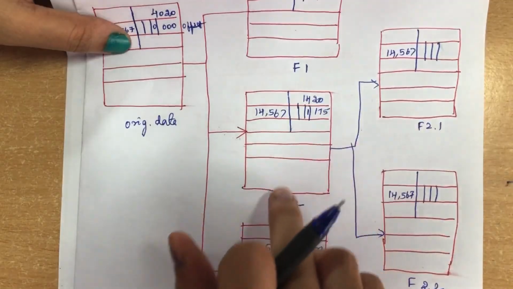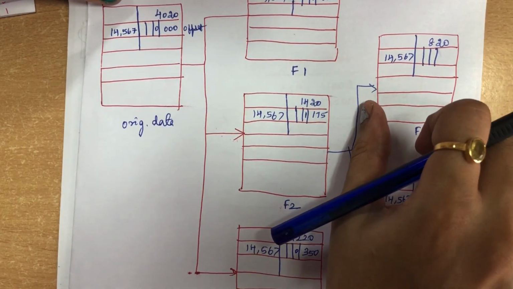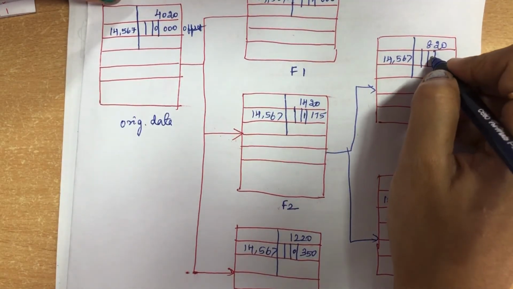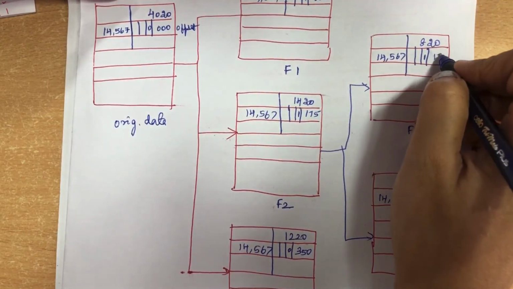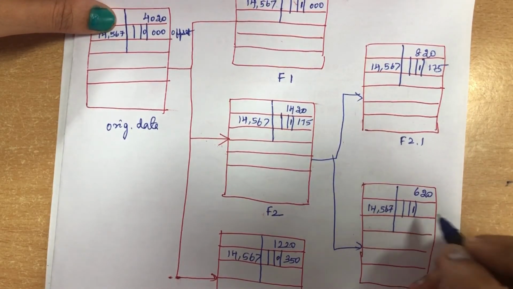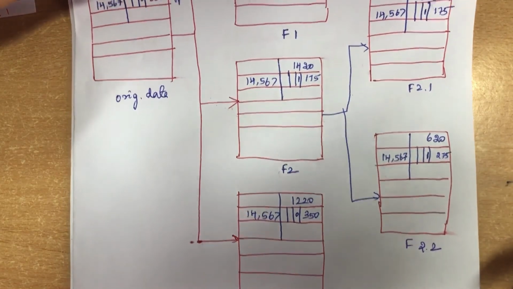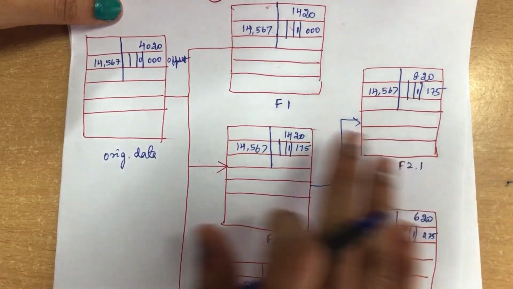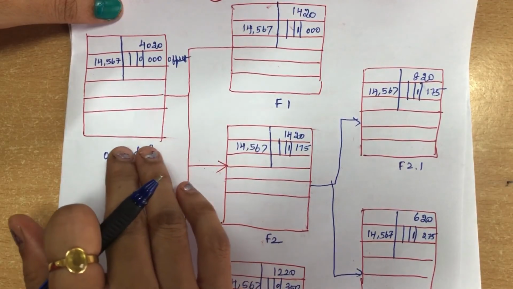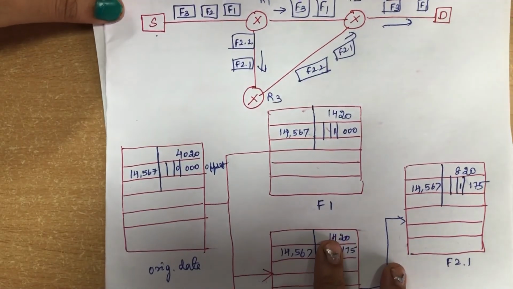Coming to the sub fragments of f2, here you are dividing the 1420 bytes into 800 and 620, and the M bit value is 1, which means it has more fragments to continue, and here it is also 1, since it still has a third fragment, and the offset value is 275. So this is how the values are filled in your IP header. While you are dividing the whole datagram into sub fragments, all these values are filled like this. Did you understand this?